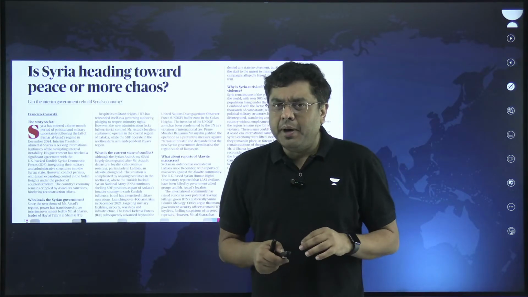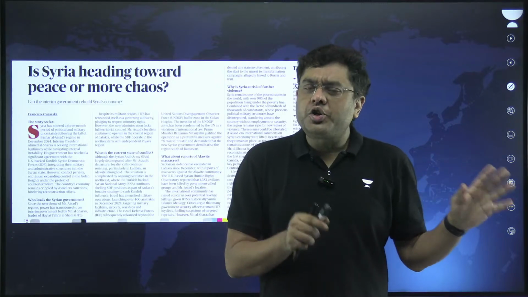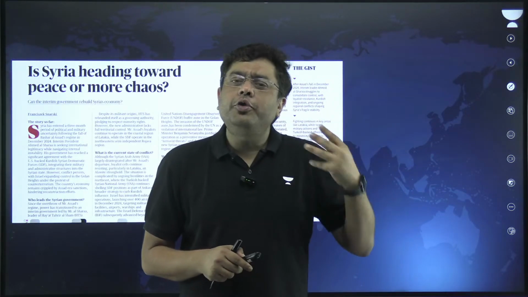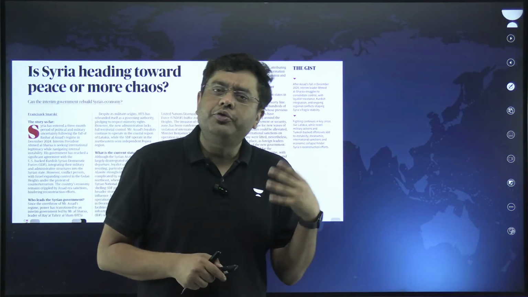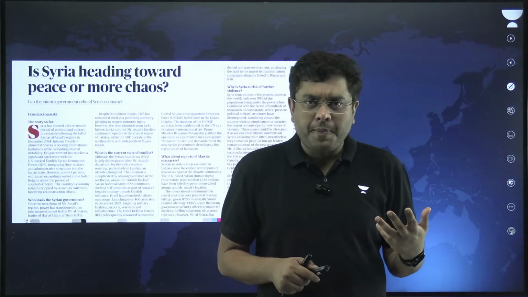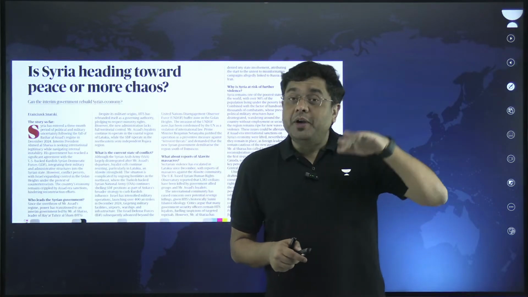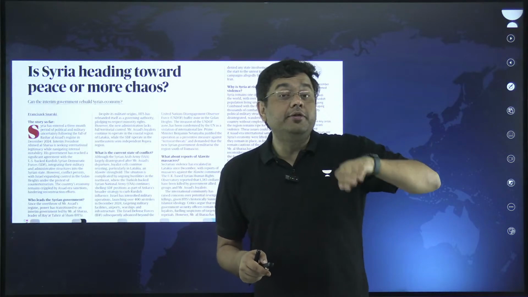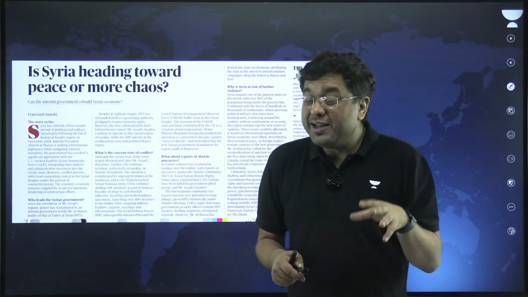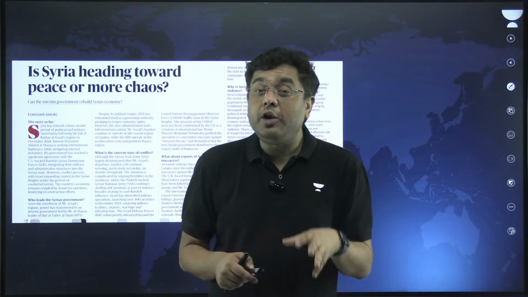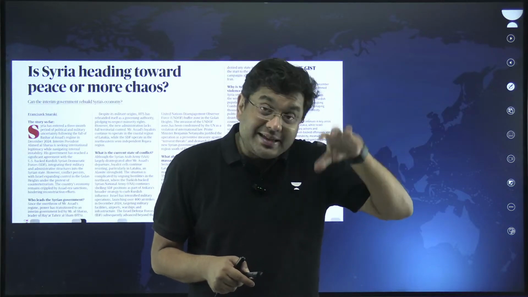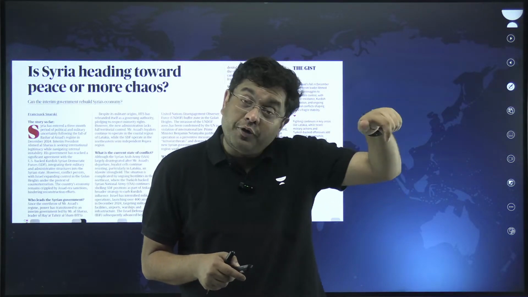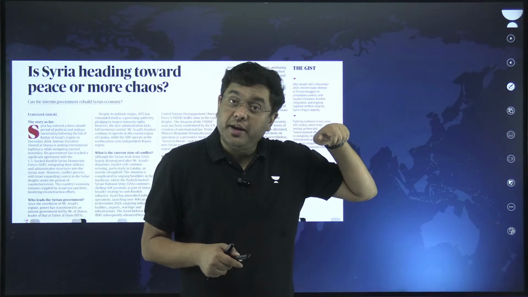So, in December, the long-ruling Bashar al-Assad regime was overthrown, right? There was a rebellion and it was overthrown. But even though Bashar al-Assad and the elite escaped, his loyalists did not. Those loyalists had been in power for a very long period of time. So they still managed to wield control over the coastal area of western Syria.